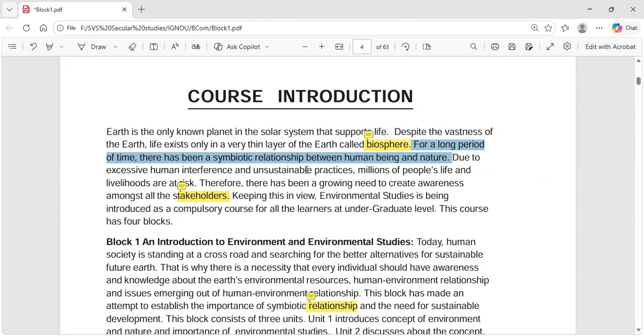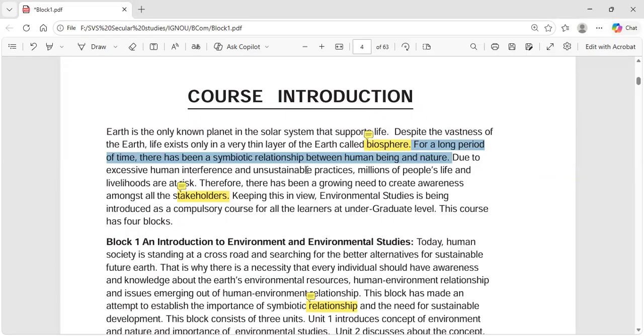At the earlier time, we depended upon nature a lot, but as time went by, we started to use more and more of the natural resources, with excessive human interference and unsustainable practices.